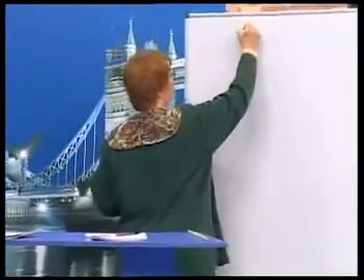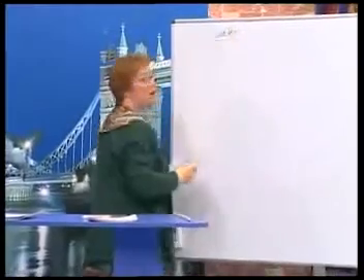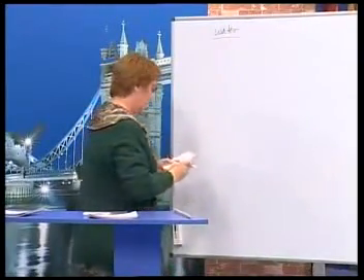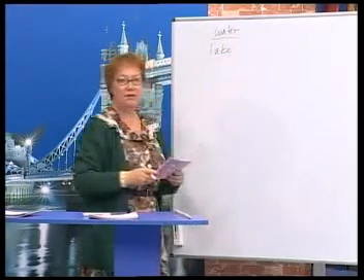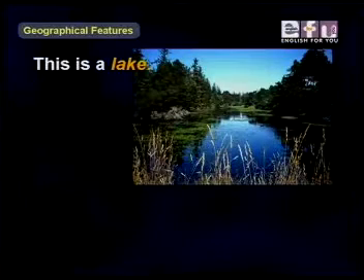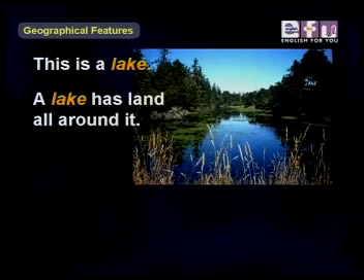Now, first, here are some words for talking about the world's water. Okay, these are words for water. First, we have lake. Now, on your screen, you can see a picture of a lake. This is a lake. A lake has land all around it.